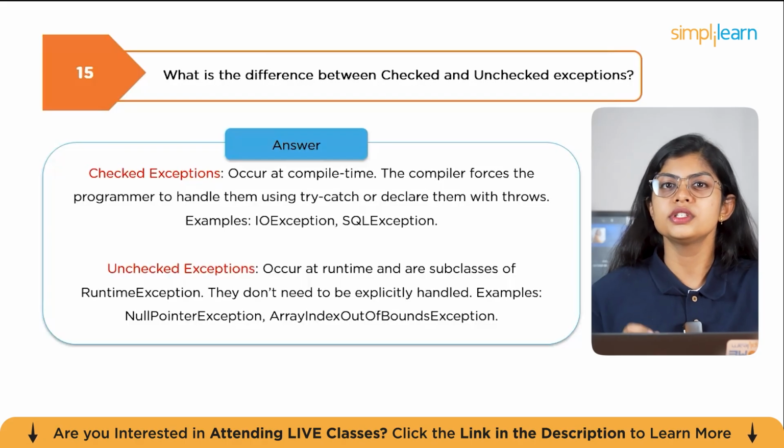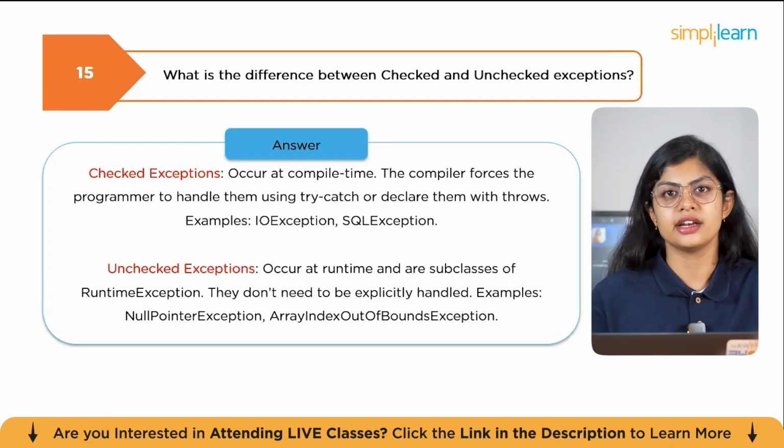The compiler forces the programmer to handle them using try catch or declare them with throws. For example, we have IOException, SQLException. Whereas unchecked exceptions occur at runtime and are subclasses of RuntimeException. They don't need to be explicitly handled. Examples are NullPointerException and ArrayIndexOutOfBoundsException.